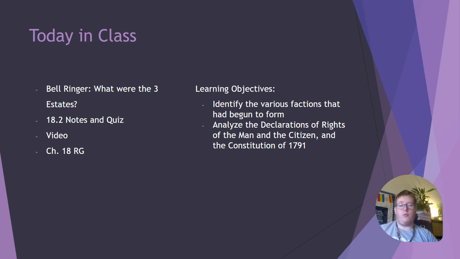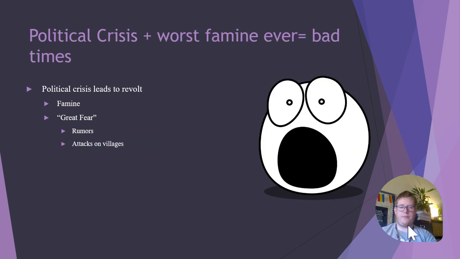Our bell ringer is what were the three estates, which we talked about last time. And our learning objectives today are to identify the various factions that had begun to form in France and to analyze the Declaration of the Rights of the Man and the Citizen, as well as the Constitution of 1791.